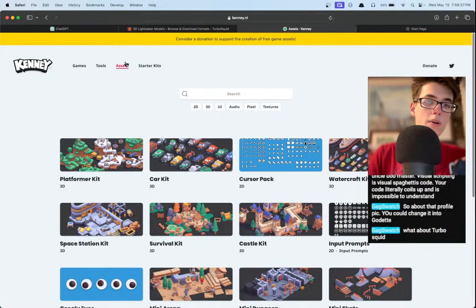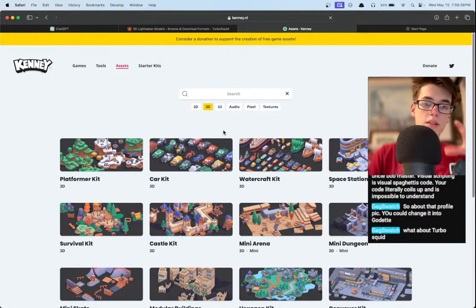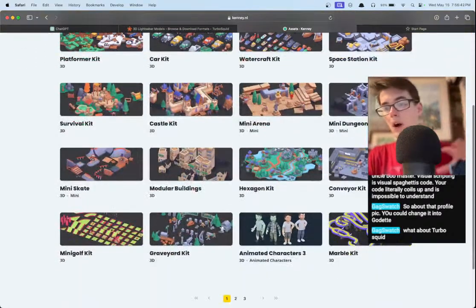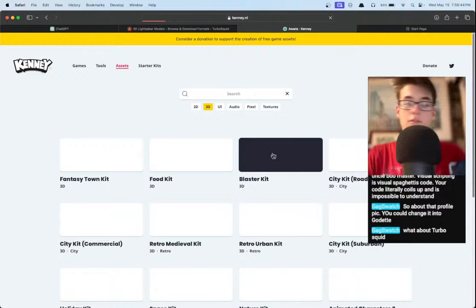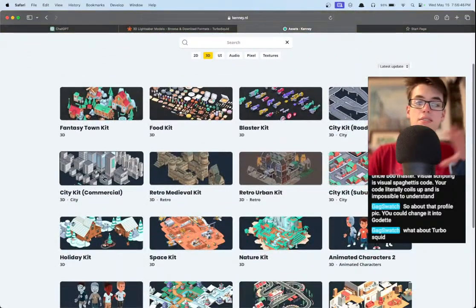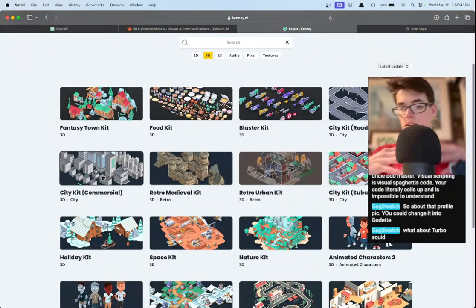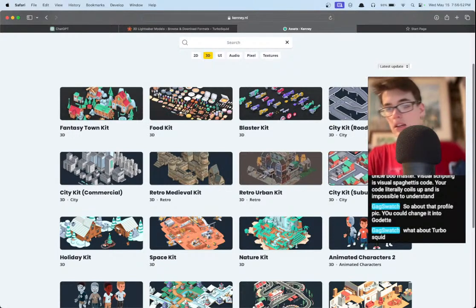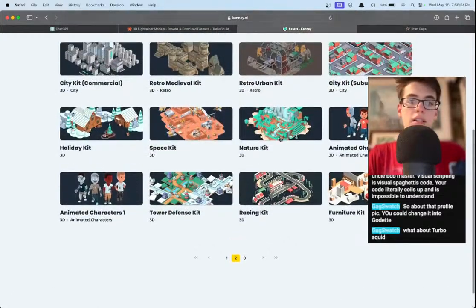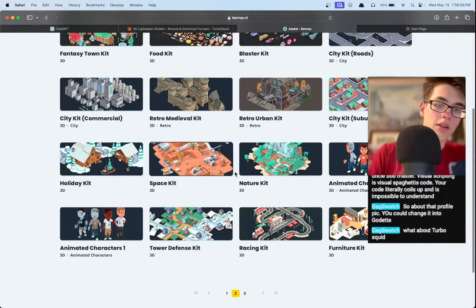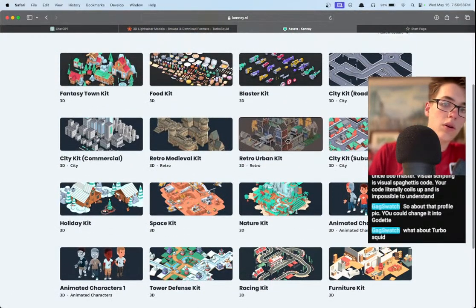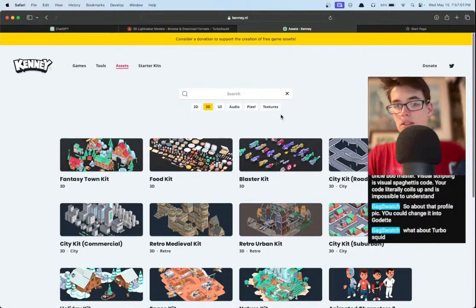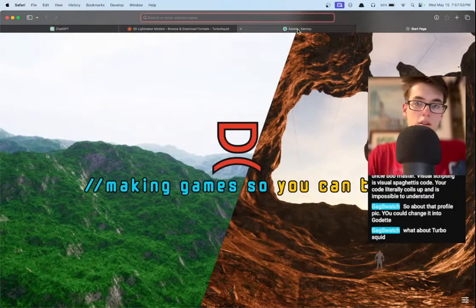Kenny.nl is another cool one. They have very simple assets. If we click on 3D, they have these low poly types of stuff, but they do have a lot, and they're a nice similar style, so it's easy to integrate them together. If you get the City Kit and this City Kit Suburban, or maybe that's cheating. If you get the Nature Kit and the Retro Urban Kit, it's easier to combine them because they all have the same art style. It's made by the same artist team or whatever.